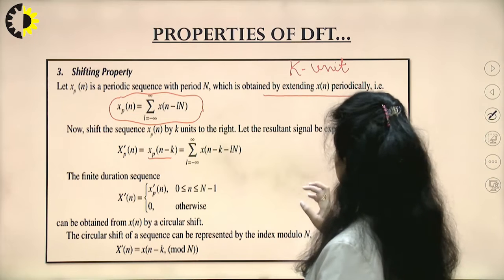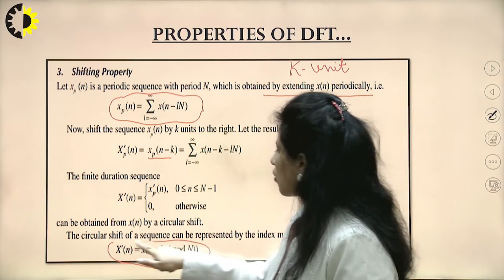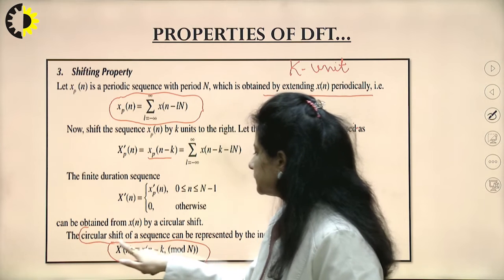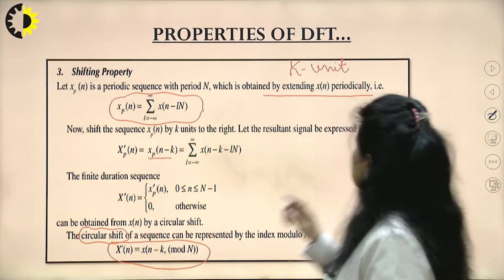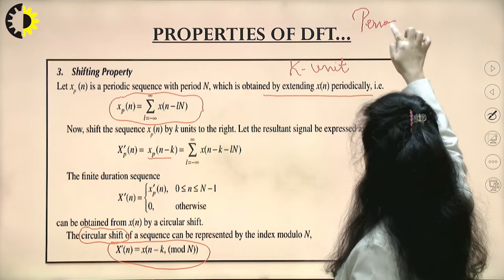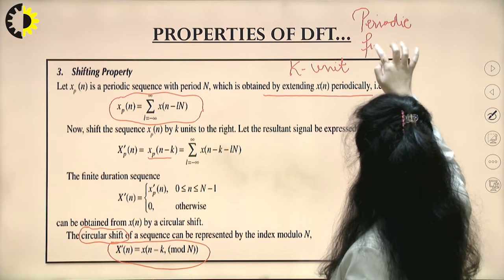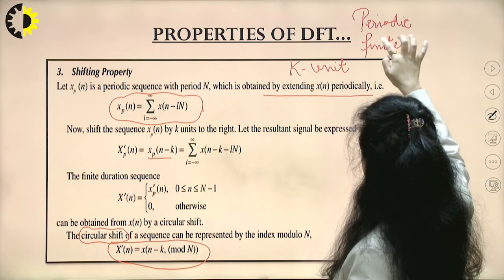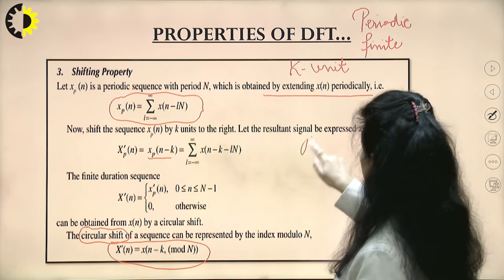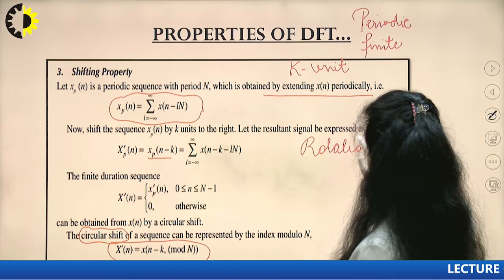But here with this DFT, what do I see? There is a new shift which is called circular shift, because this is a periodic sequence and this is a sequence which has a finite number of samples. So shifting is called circular shift, or it is equivalent to rotation of a signal.